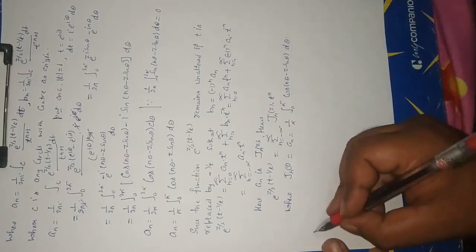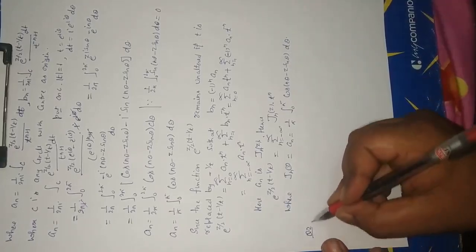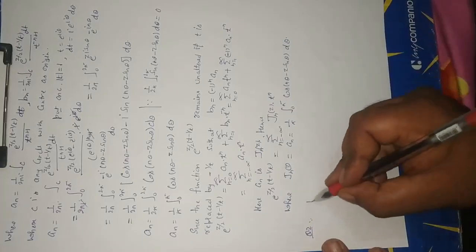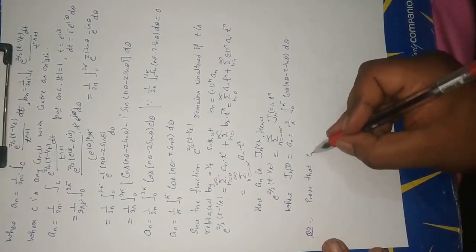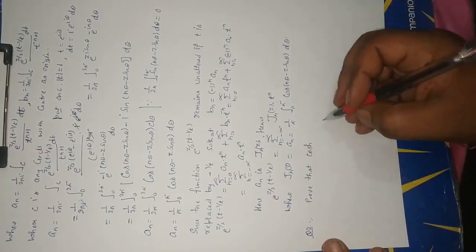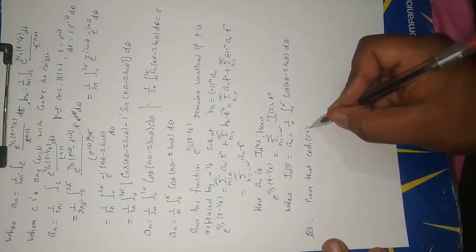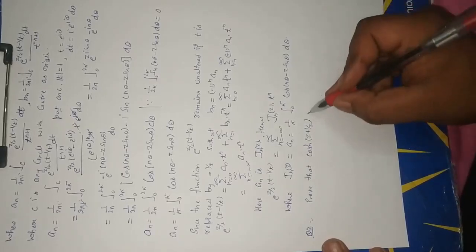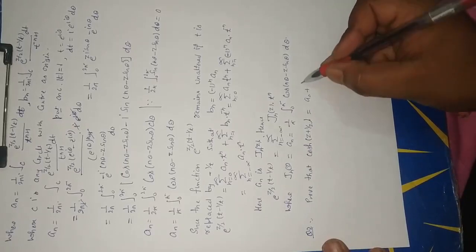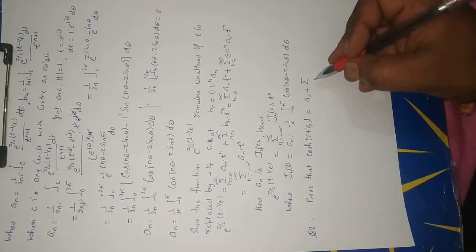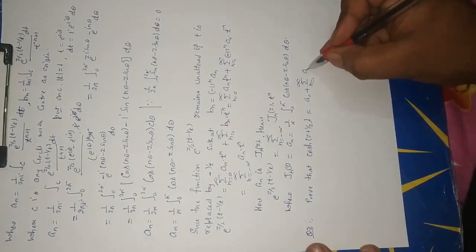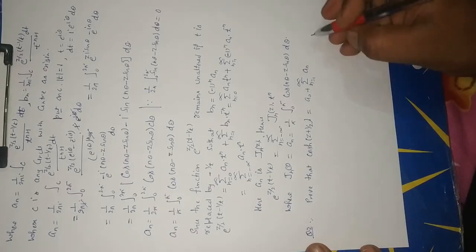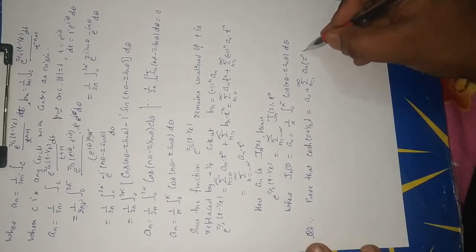Now next, question number 2. Prove that cosh(z plus 1 upon z) equals a0 plus summation n equal 1 to infinity an (z to the power n plus 1 upon z to the power n).